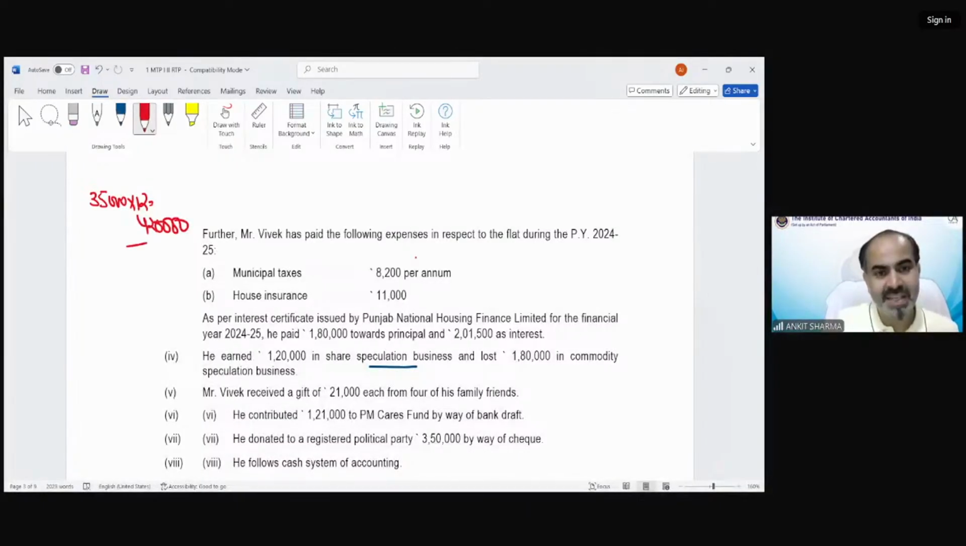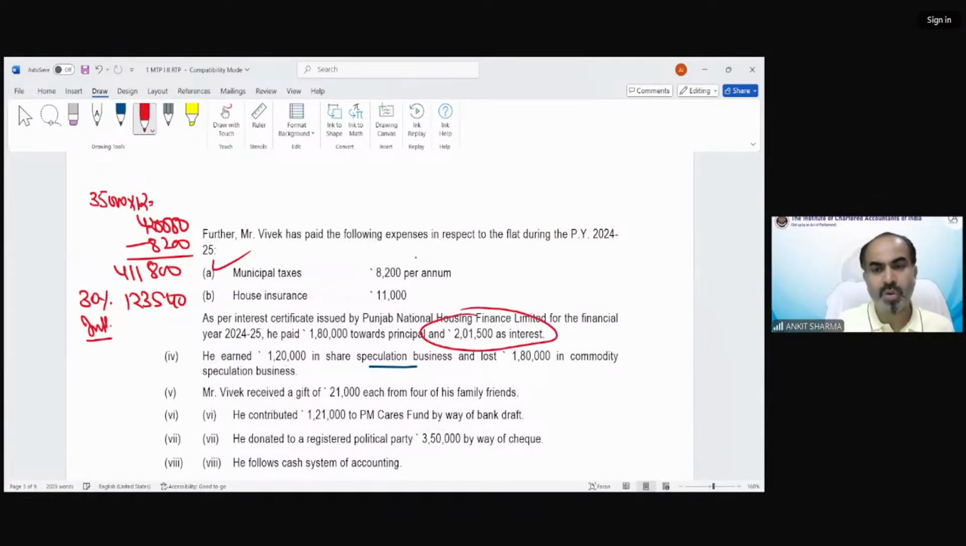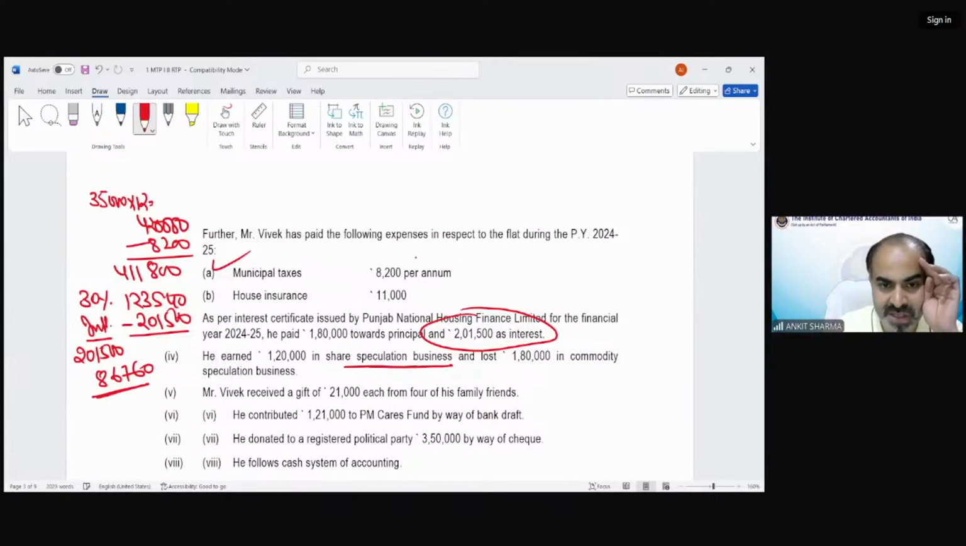The municipal taxes has been given 8,200. That would be 4,11,800. Then 30% statutory deduction, 123,540. Interest on housing loan has been given in the question, 2,01,500. How much can I deduct in this case? Full value, because this is let out property. So the income from house property would be 86,760.